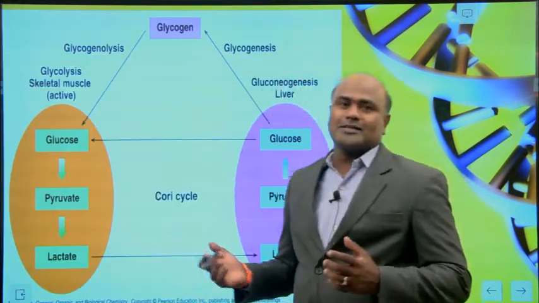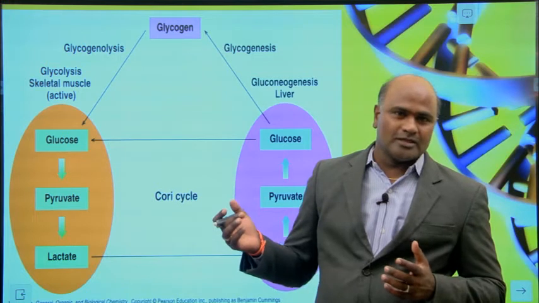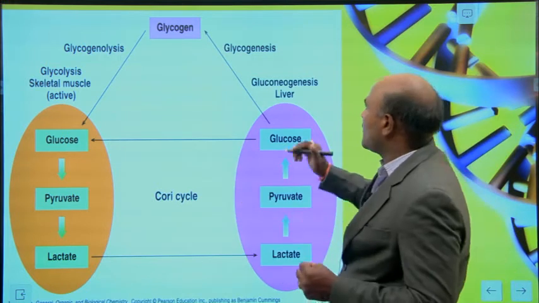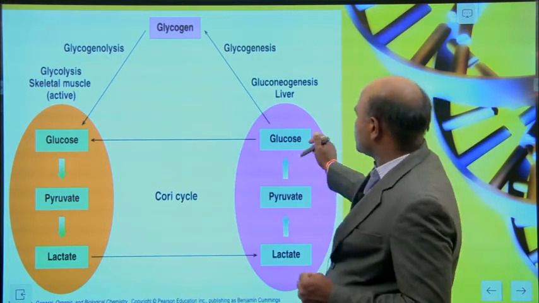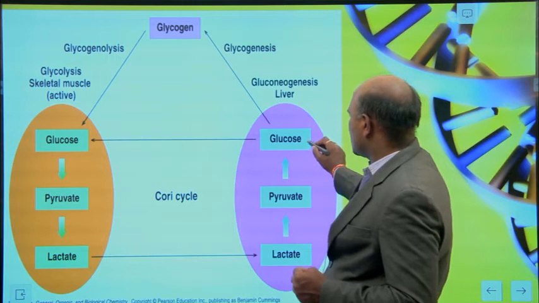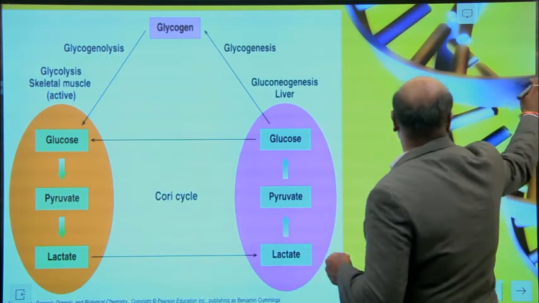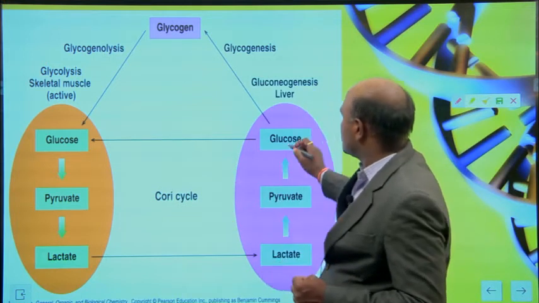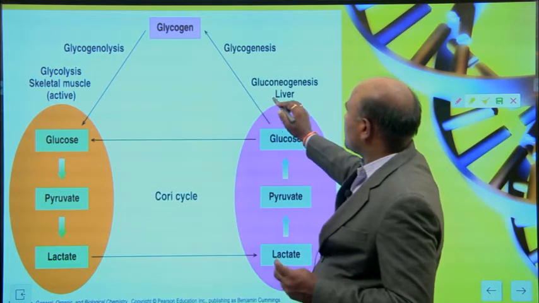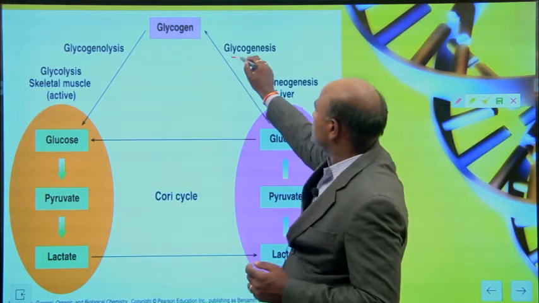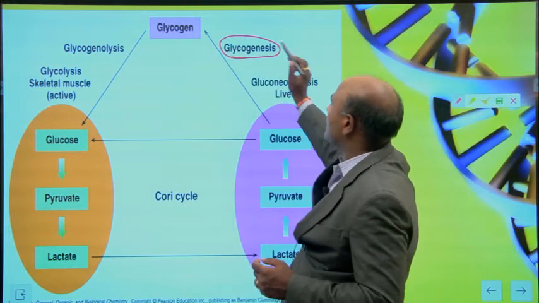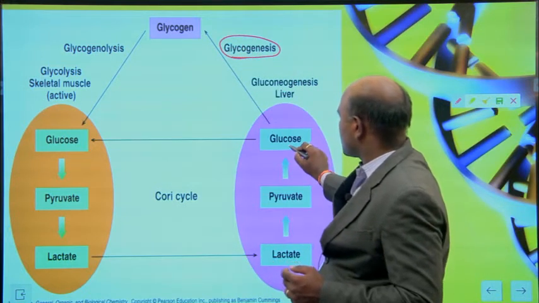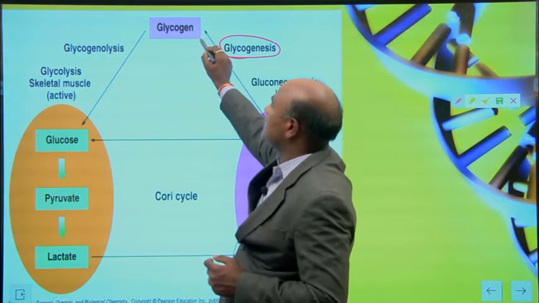So glycogenesis is the synthesis of glycogen. Here you can see glucose. From glucose, you can synthesize glycogen.